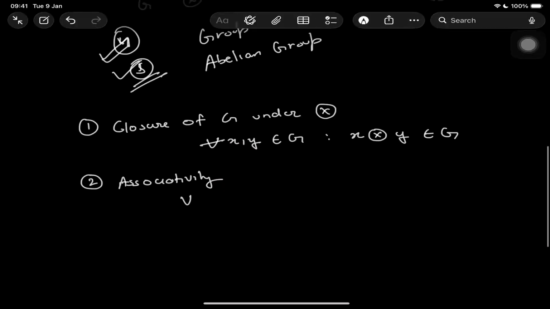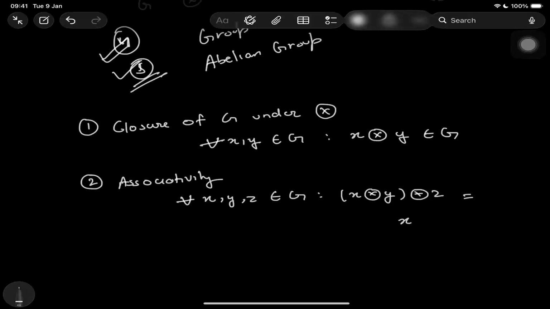It says that for all x, y, and z which belong to G, (x operation y) operation z equals x operation (y operation z).